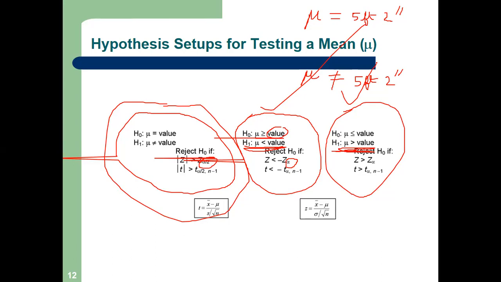Yes, Pranshul. Sir, can you explain two-tail test again? Two tail, I will explain. Yeah, please tell me. If required, I will explain three times. No harm in repeating.